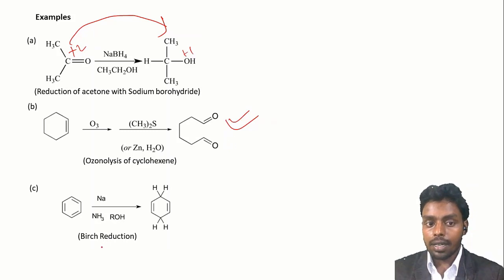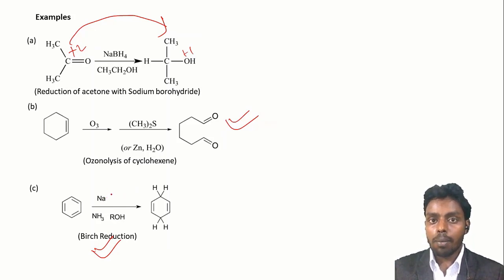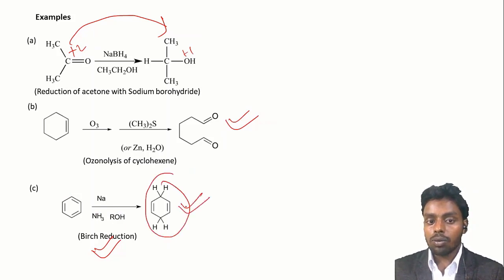Next is Birch reduction. So in this reaction, what happens? We are adding electrons using electron-rich metals to the benzene ring. This benzene ring takes H from this alcohol and forms this type of reduced compound. So in this compound we have extra hydrogen as compared to the benzene ring, or we can say that the benzene ring gets reduced to the 1,4-cyclohexadiene system. So it is also called a reduction reaction.